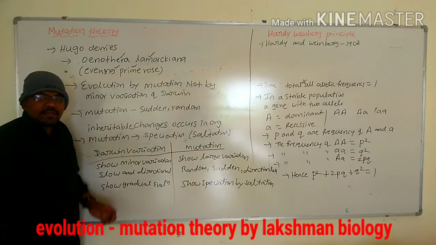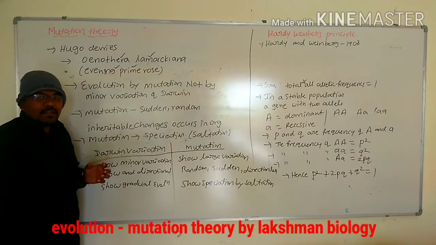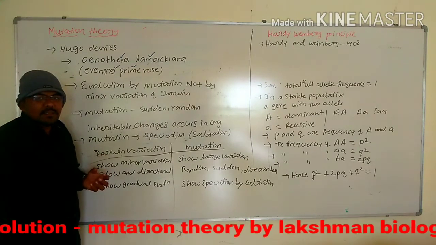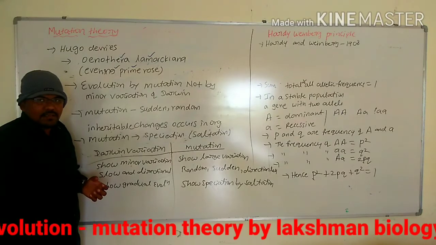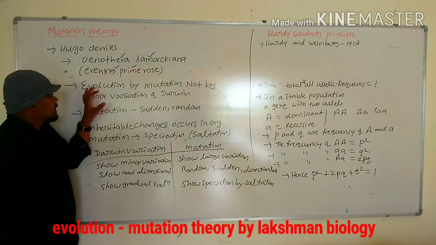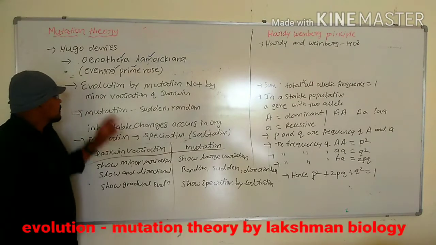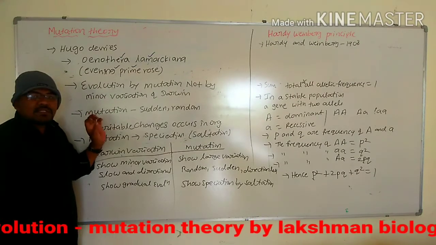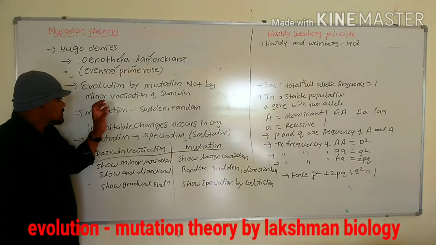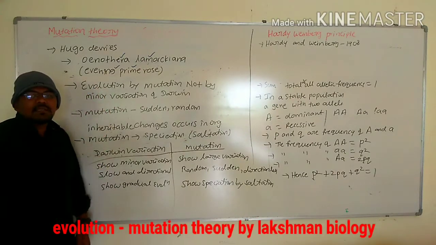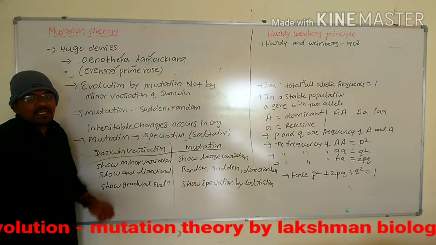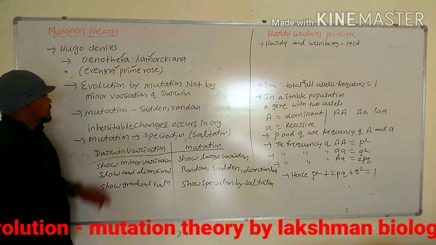According to Darwin's natural selection, minor variations shown by organisms in the struggle for existence lead to evolution. But according to mutation theory, evolution is not because of minor variations. Evolution is because of major variations which occur by mutation.